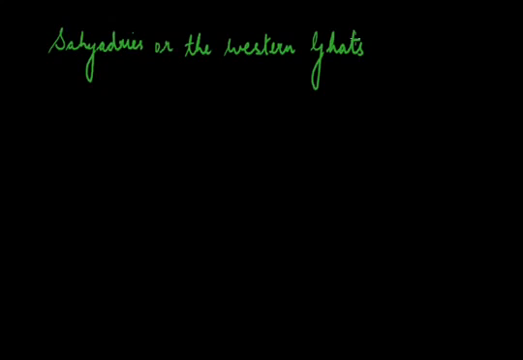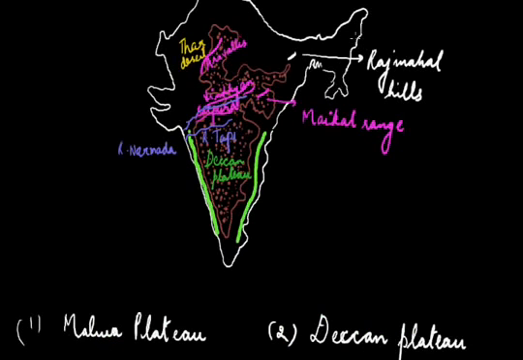It extends from Tapi River in the north to Kanyakumari in the south and forms the western boundary of the Deccan Plateau. Its total length is 1600 kilometers and its width varies from 50 kilometers in north to nearly 80 kilometers in the south. In the map you can see that the western boundary, these are the Western Ghats. It forms almost a continuous wall and can be crossed only through gaps.